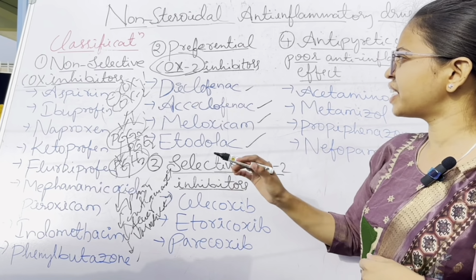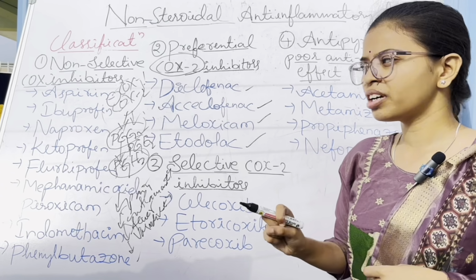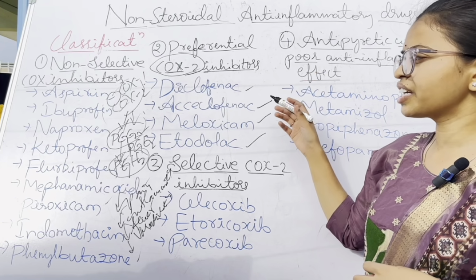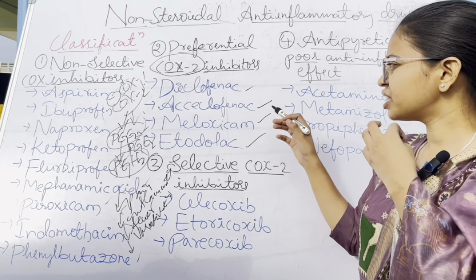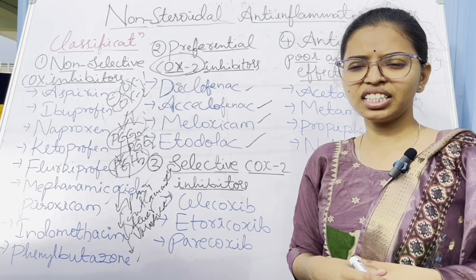That's why we call it preferential COX-2. It prefers to block the COX-2 enzyme. Diclofenac is mostly used nowadays for rheumatoid arthritis.